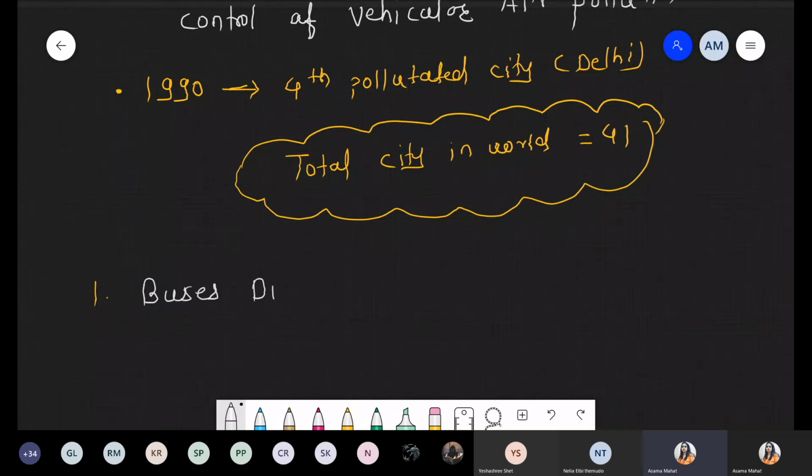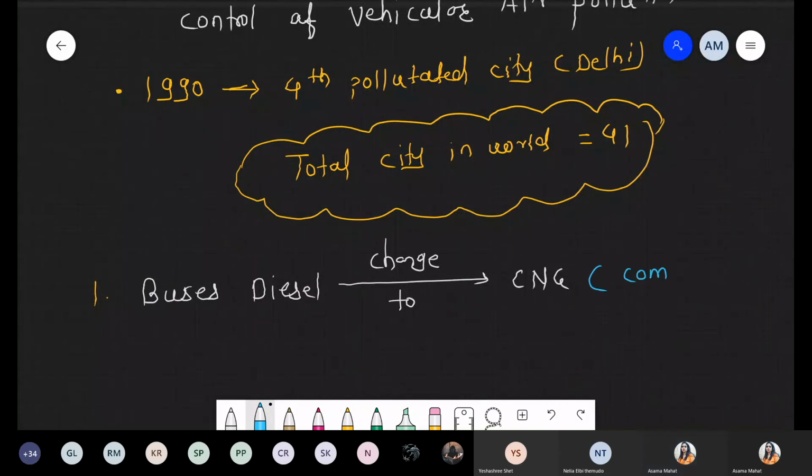So those buses on diesel should change to CNG, and the long form of CNG is compressed natural gas. That is gas.